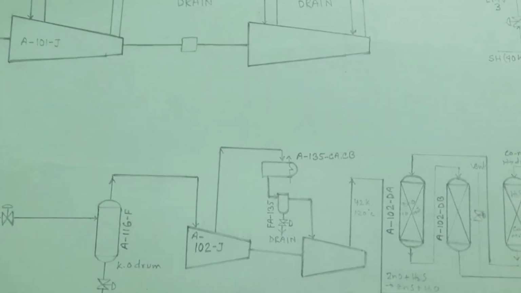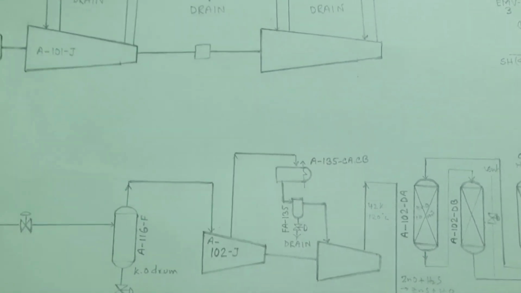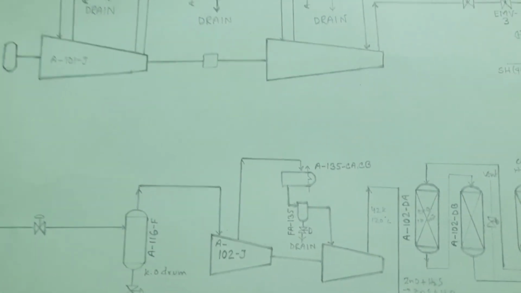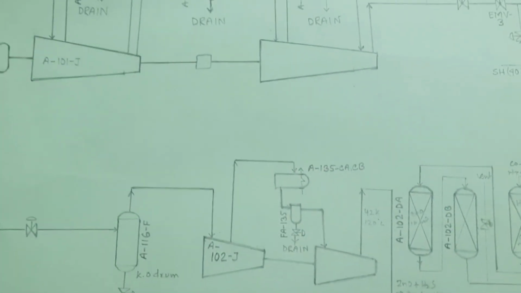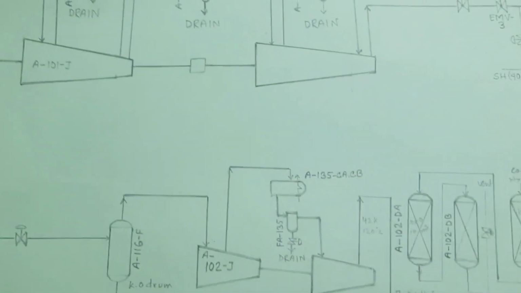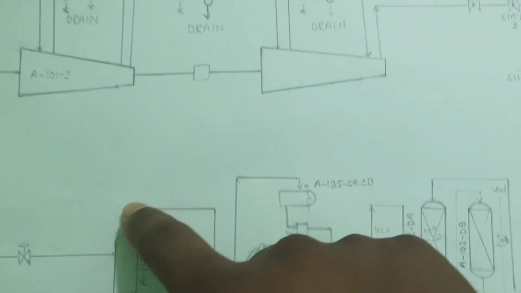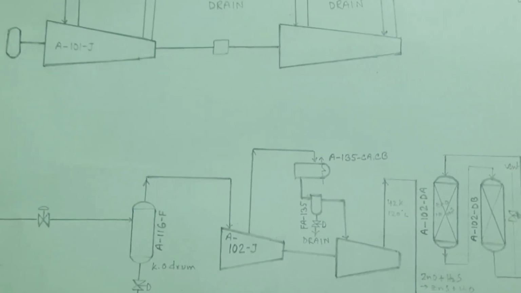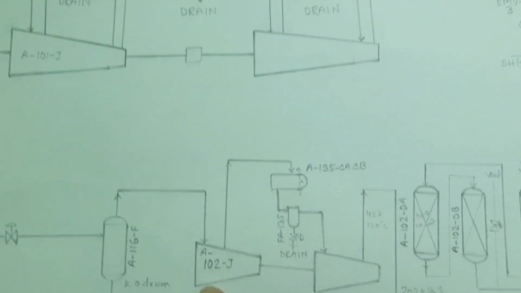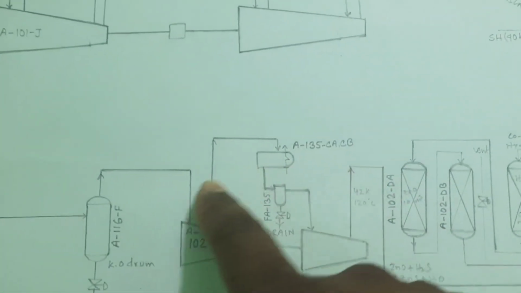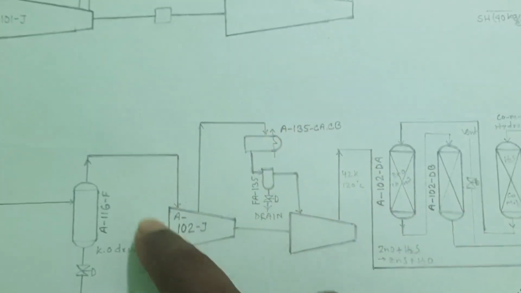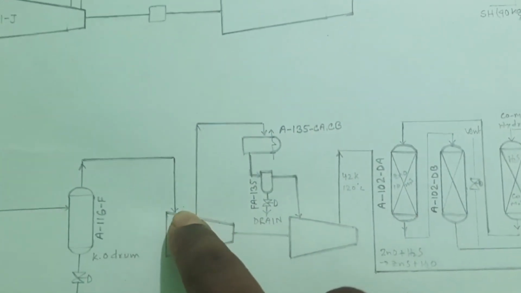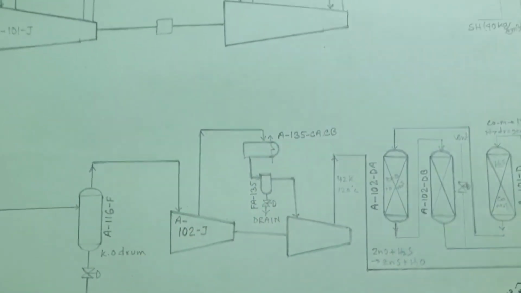Now I will tell you about the first line, which goes to the compressor. From the top side of this knockout drum, this natural gas at 7 kg pressure and 30 degree centigrade temperature will go to the compressor. This compressor is a second stage compressor. The gas goes to the compressor suction, and the compressor compresses it.